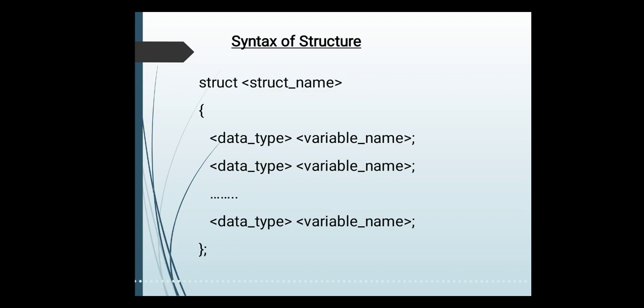Then inside the opening curly bracket, you have to specify the variables which you want for that structure, 1, 2, 3, whatever number of variables you want to include inside that structure. Then the closing bracket of your structure and a semicolon. Always remember that structure syntax ends with a semicolon. Whenever you create a structure, it ends with a semicolon. Okay, I think here you have understood what is the structure and how to write the structure.